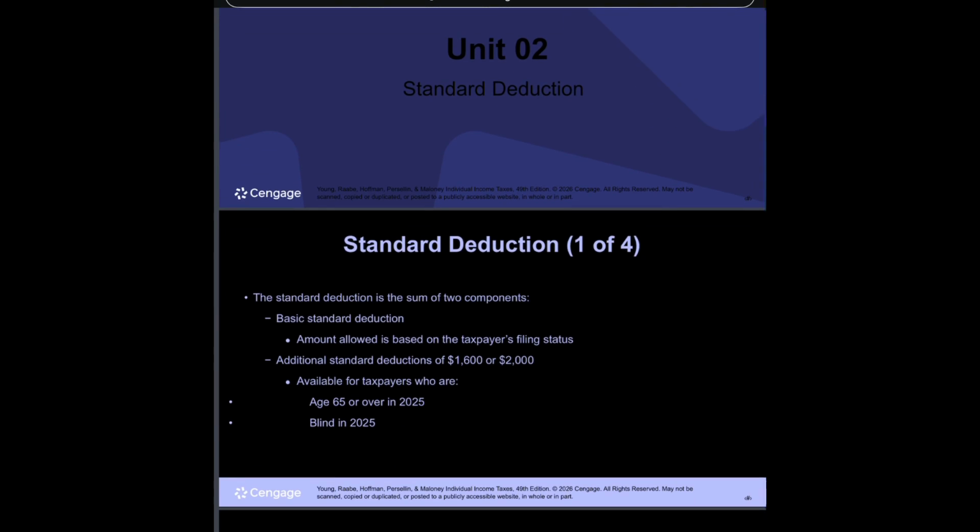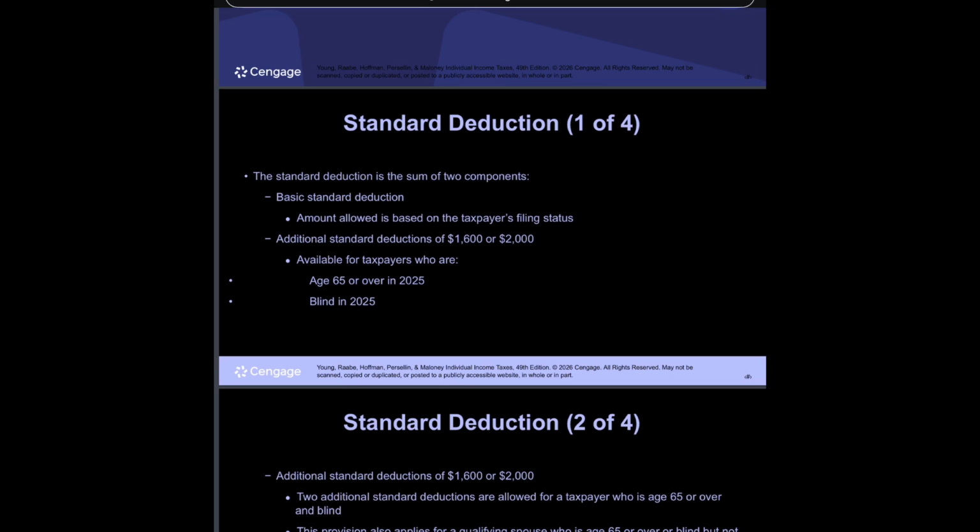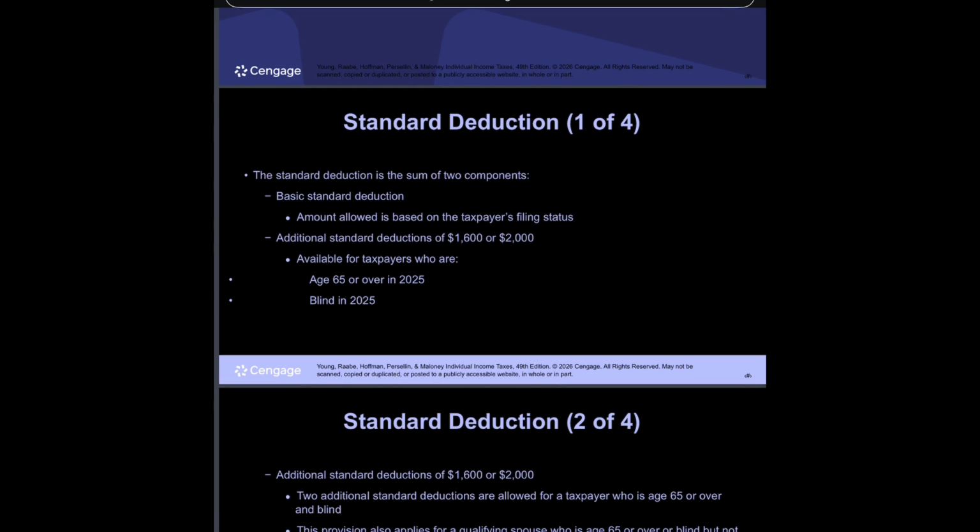Unit 02, Standard Deduction. Standard Deduction, 1 of 4. The standard deduction is the sum of two components. Basic standard deduction: the amount allowed is based on the taxpayer's filing status. Additional standard deductions of $1,600 or $2,000 are available for taxpayers who are age 65 or over in 2025.